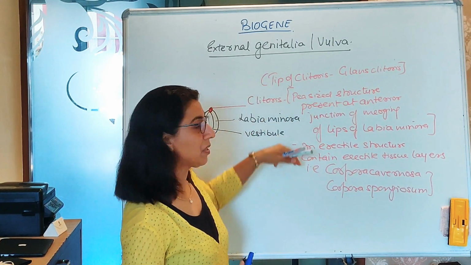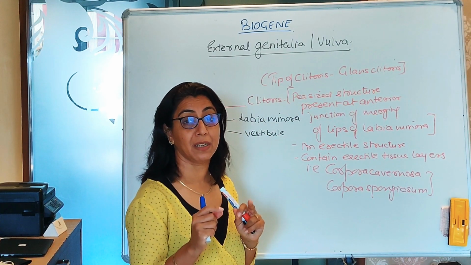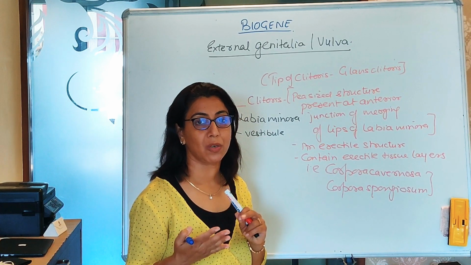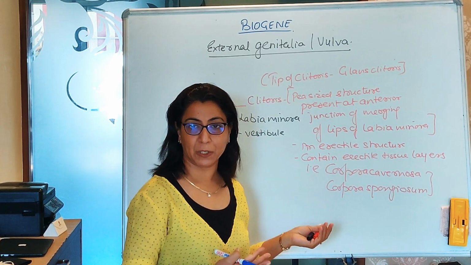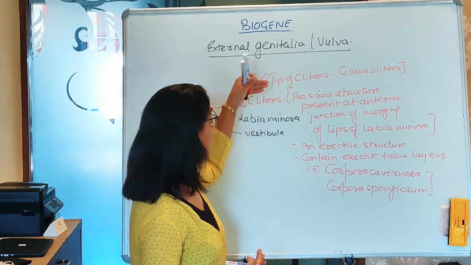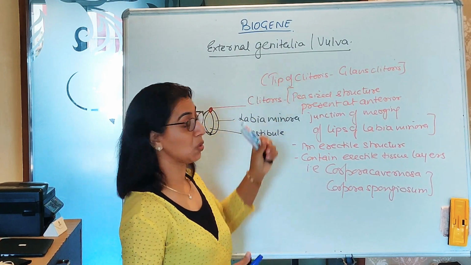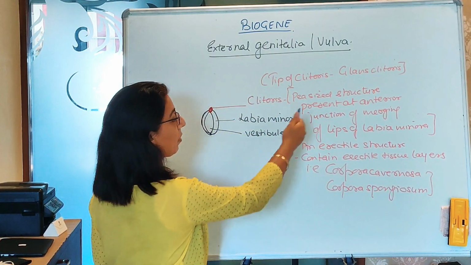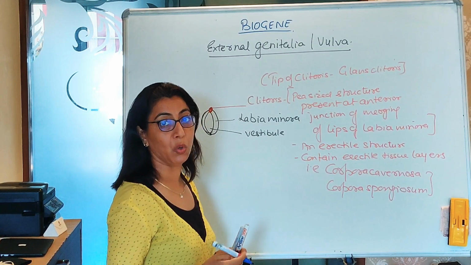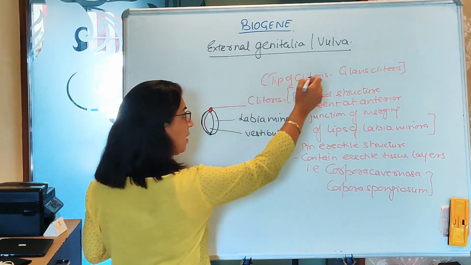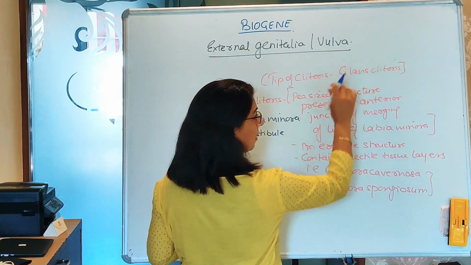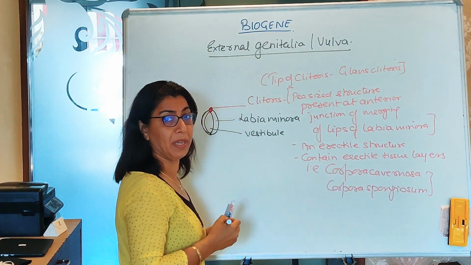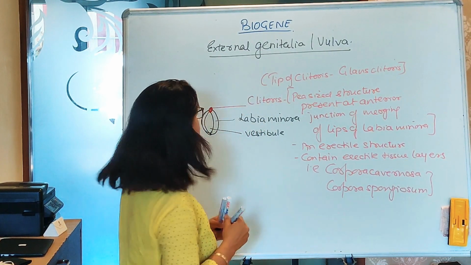So no such passage is present in the clitoris. So the clitoris is not at all excretory in function, whereas the penis is, and there are other differences of size also. But structure-wise they are the same, so they show homology. Similarly, the glans clitoris has its homology with that of the glans penis.